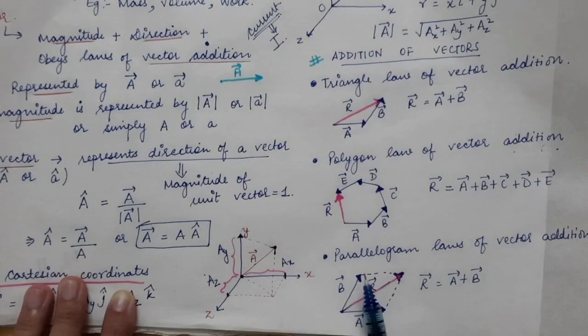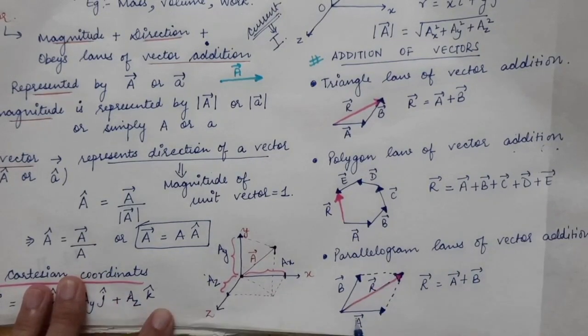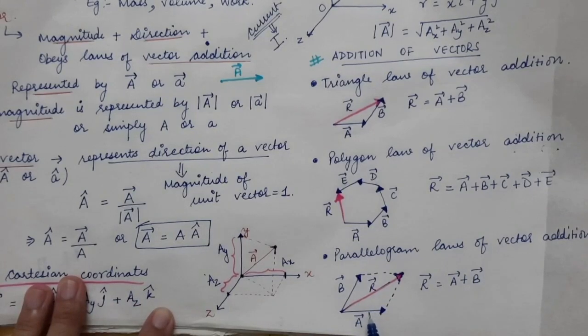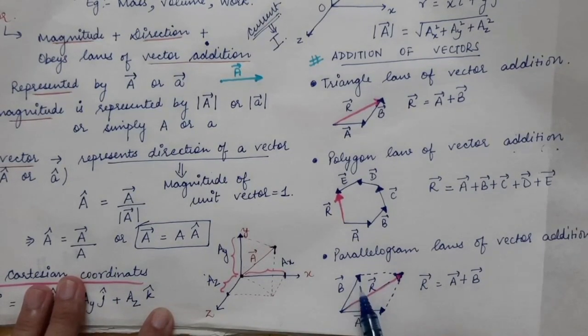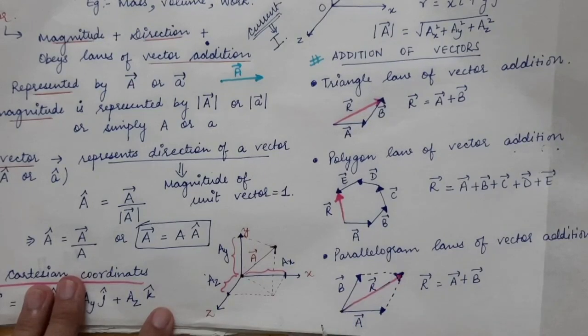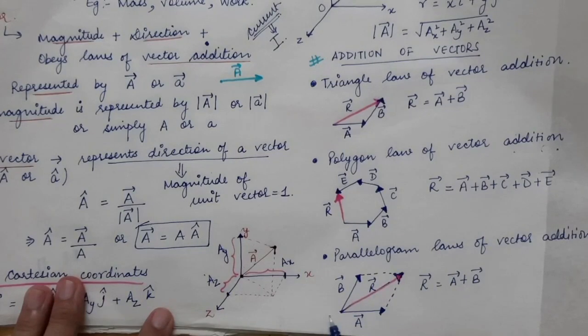Then the next law is the parallelogram law of vector addition. So in this, if the two vectors A vector and B vector represent the two adjacent sides of a parallelogram, and you can see that the tail of the first vector touches the tail of the second vector. So A vector and B vector, these are the two vectors.